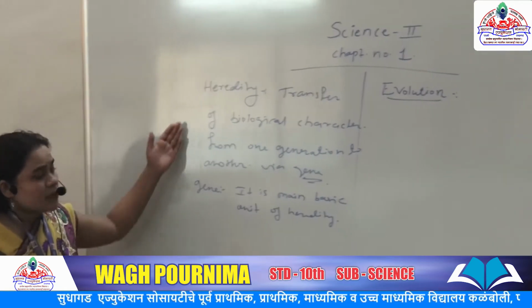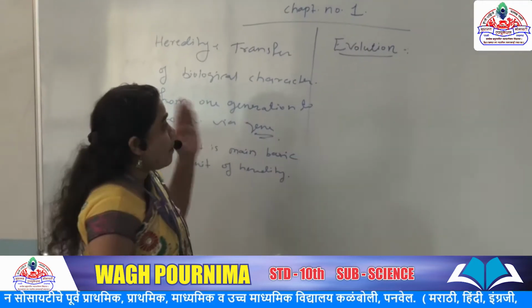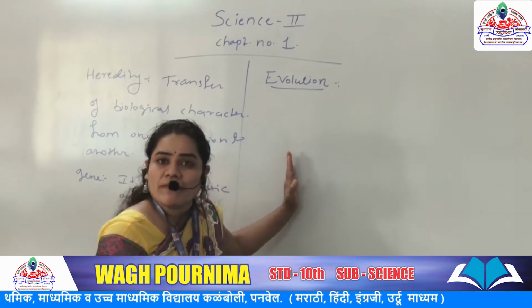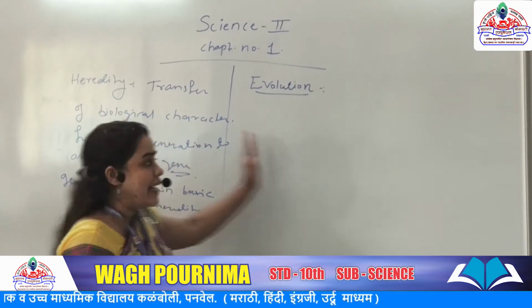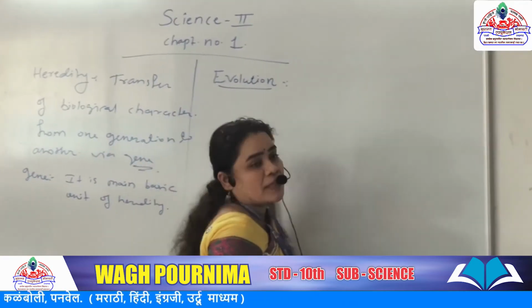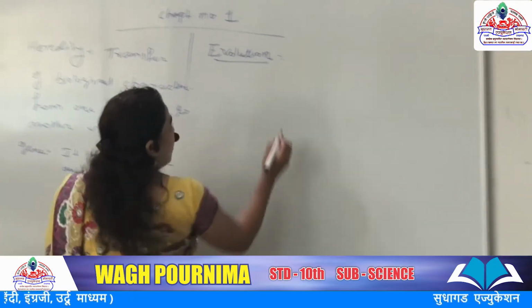So this is the process of heredity. This topic I already explained in the last lecture, but with the help of heredity we are taking a new topic, evolution. How does evolution form? I will explain with the help of a diagram. First, how are organisms formed? The first step is the formation of elements.